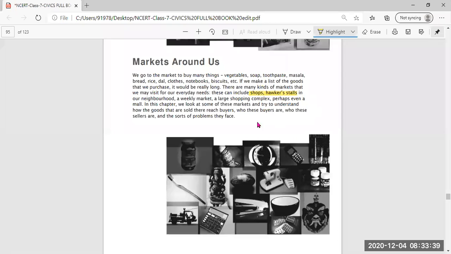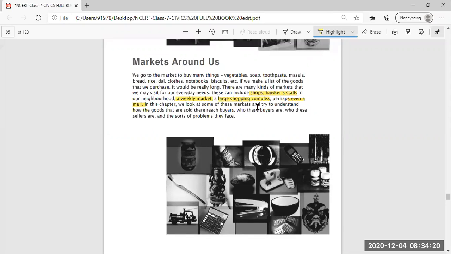on a four-wheel cart and all, in your neighborhood only. And the weekly market is also there, which is organized once in a week, and it is mostly there in villages and all. And large shopping malls are there. These shopping malls we can see in towns and cities. And perhaps even a shopping complex is there, and a mall is also there, we can see in the city and town. So these are the different types of markets we are going to read in this lesson, which you have to go to, to fulfill your needs.